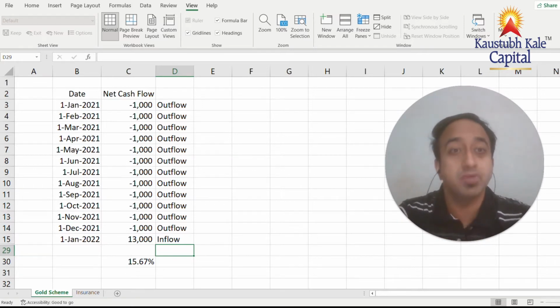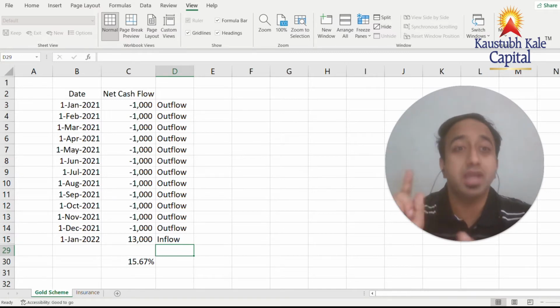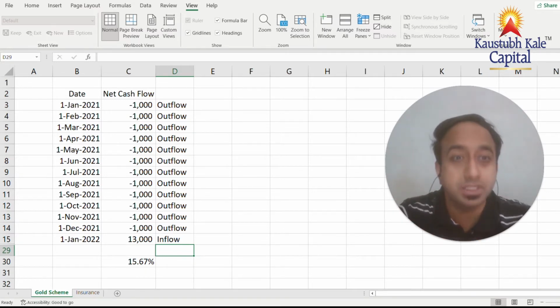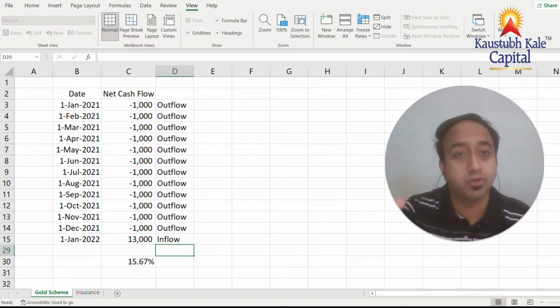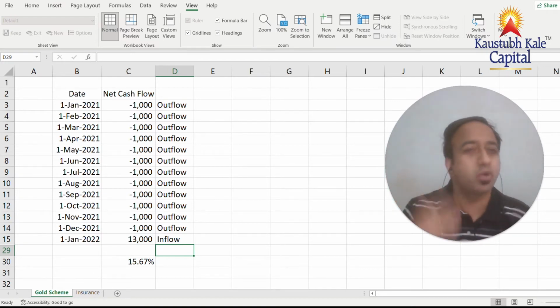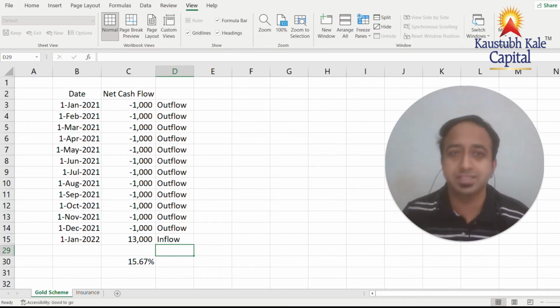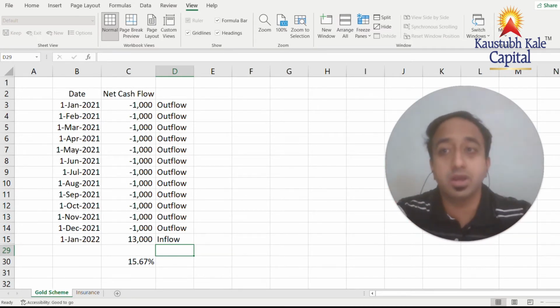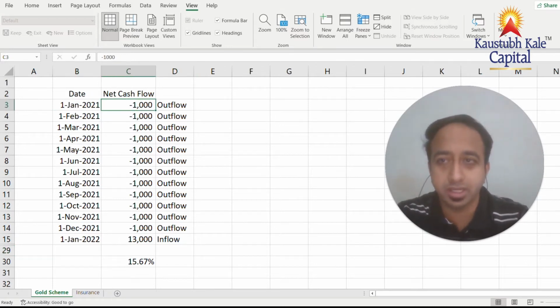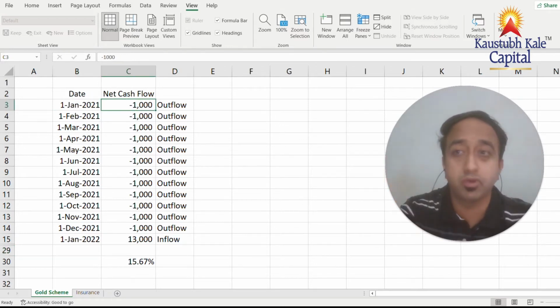She was asking me whether it's a good investment or not. So if you have to judge any such investment where there are multiple inflows and multiple outflows, you have to keep one thing in mind: you have to ask what is the IRR. You have to basically decide on the IRR basis, keeping other things constant. Now let's try and understand. I have put it in an Excel calculation. Excel will do it for you very easily.